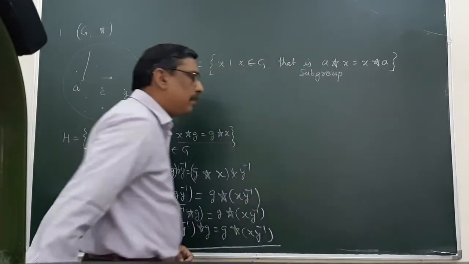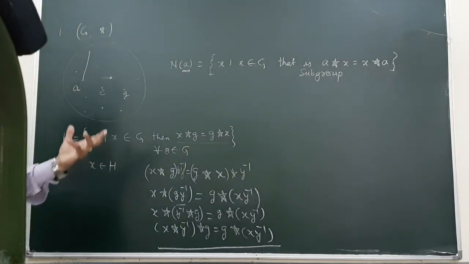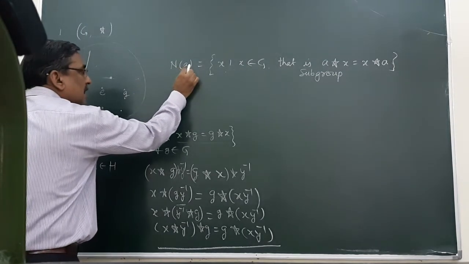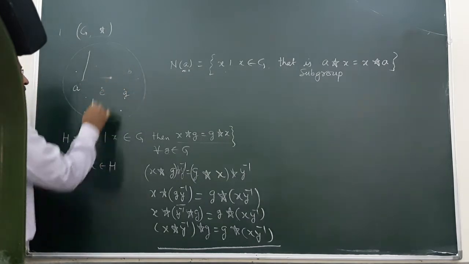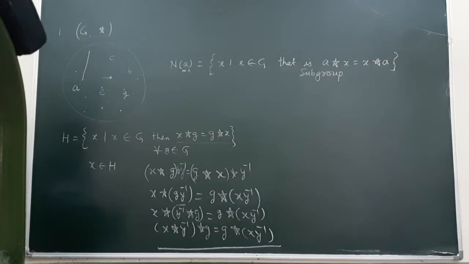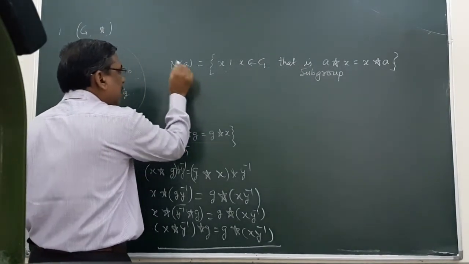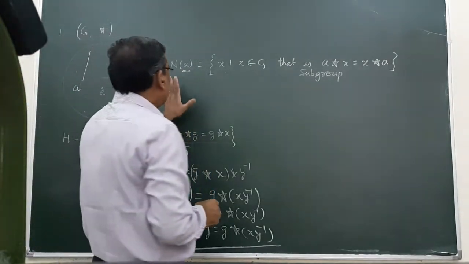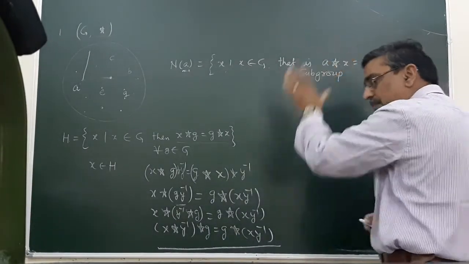This subgroup is known as the normalizer of a. Similarly, we can find the normalizer of b, normalizer of c, any element of G. We can find normalizers of each and every element if it exists. So this is the set which we want to prove is, again, a subgroup.